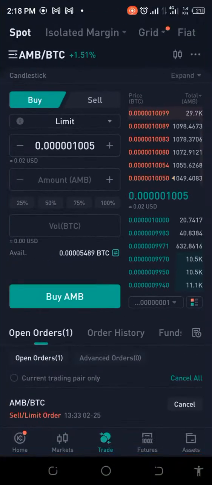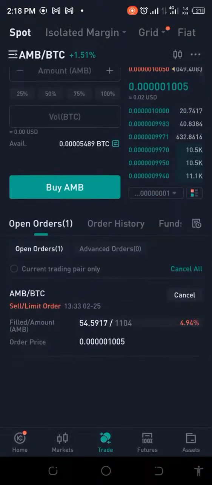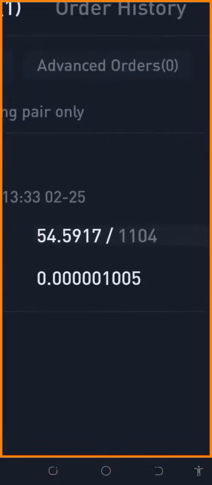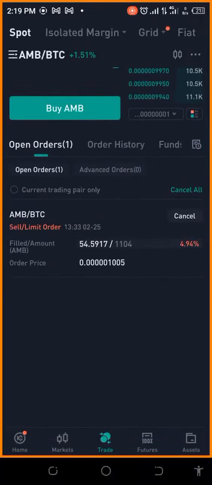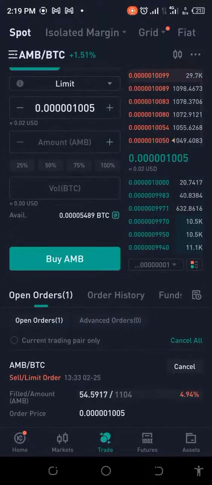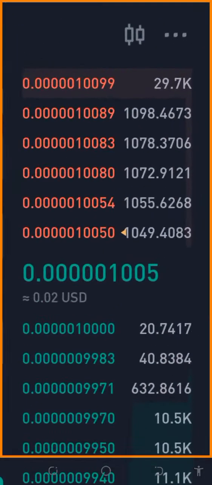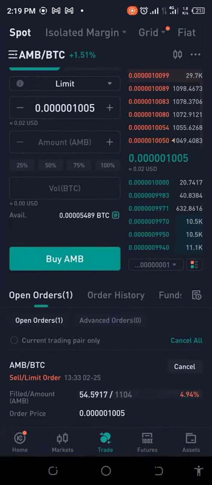So what I just want to give you is this update, that currently we've sold part of it and we're waiting for the rest to be sold. The number that is left to be sold would be this amount, 1049. Okay, so let's hope it does that quickly and then we get rolling. Okay, see you shortly.